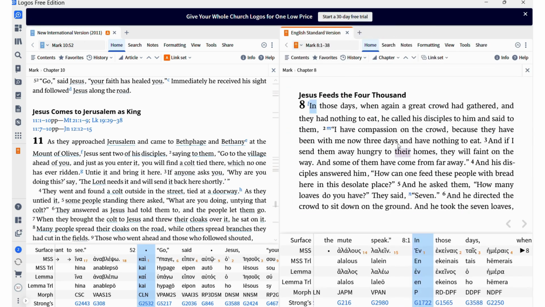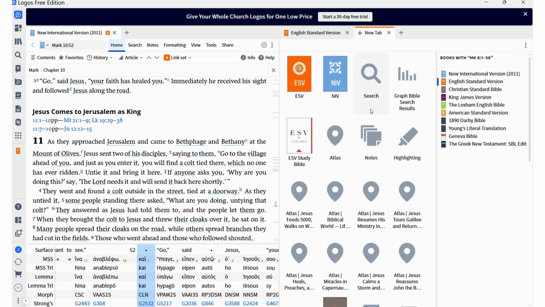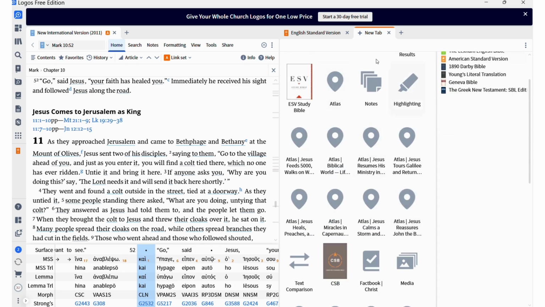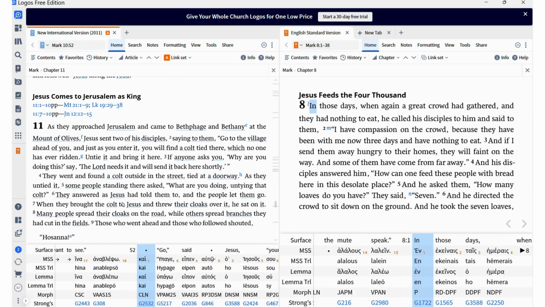So let's say you don't have Study Bible because it is something I buy. Then you will have the ESV. I think ESV is given to you for free. Some of the Bibles are given to you for free. And then you should be able to see all your Bibles here. Some I buy. So once you have your Bible, then you can start using it.